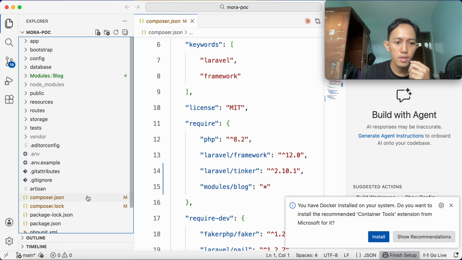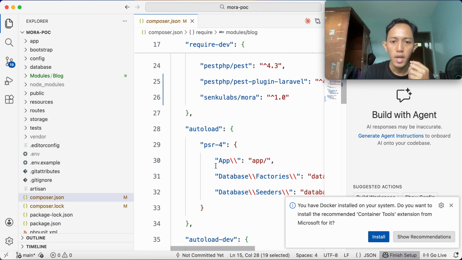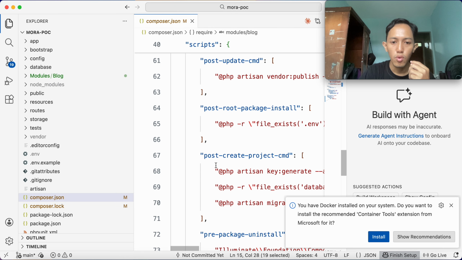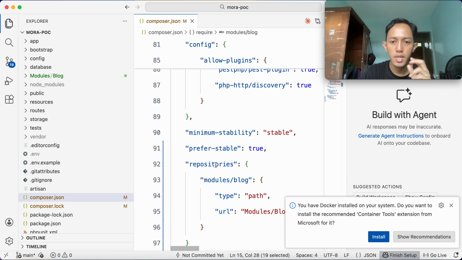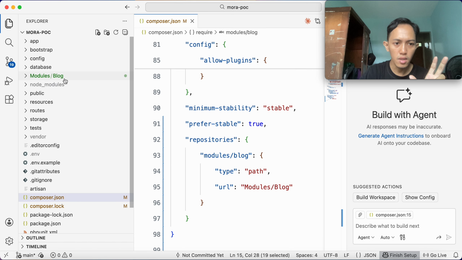And then in composer.json, we register our modules/blog in the require section, and then we make modules/blog a symlink into the modules/blog directory here.